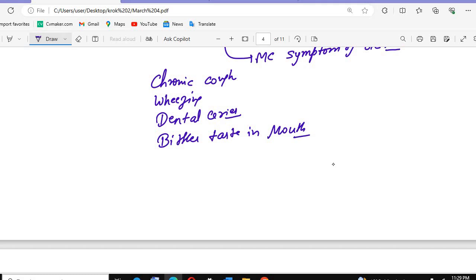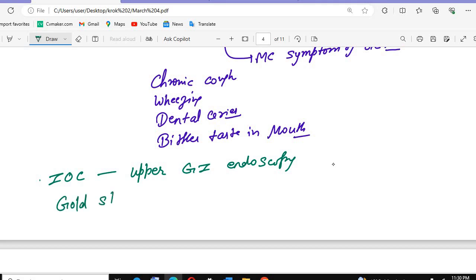So what investigation will we do in these conditions? The investigation of choice will be upper GI endoscopy. If somebody asks you the difference between the investigation of choice and the gold standard: if the gold standard shows the diagnosis, it means it is 100% GERD. That accuracy will be 100%.